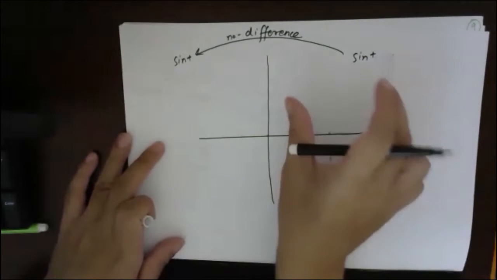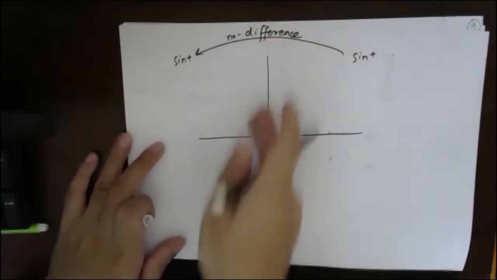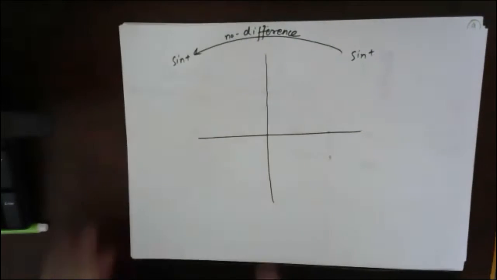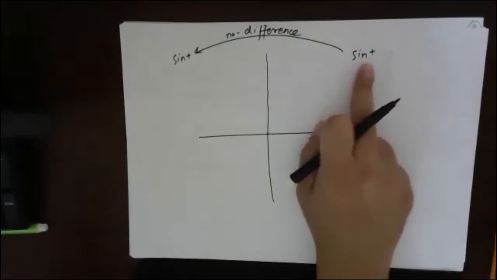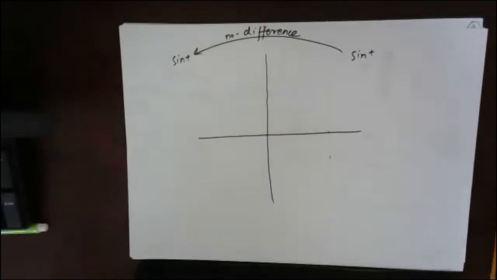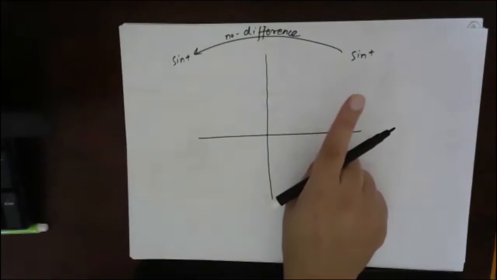So whether I'm talking about this quadrant or the boundary or that quadrant, it won't make any difference, because sine is positive here, positive on the boundary, and positive on the left side. Everybody understood this for sine?